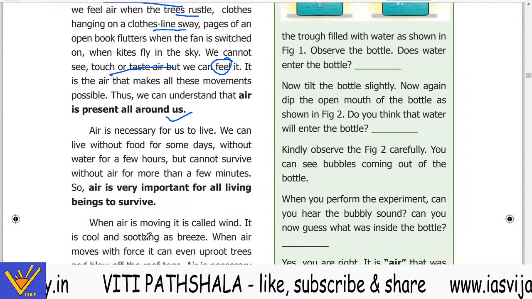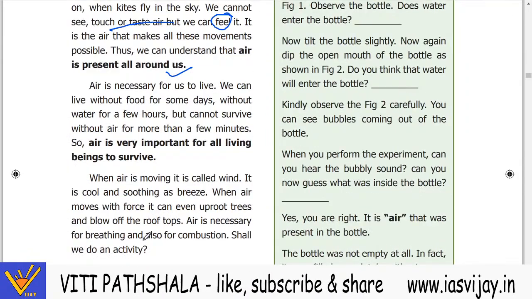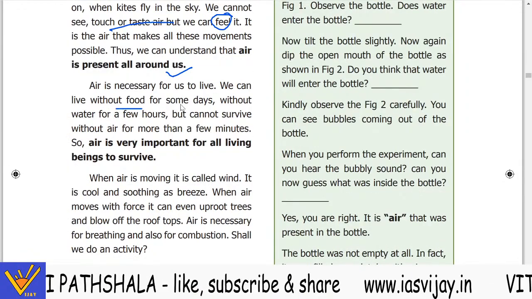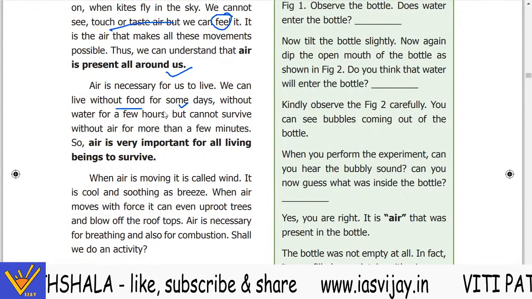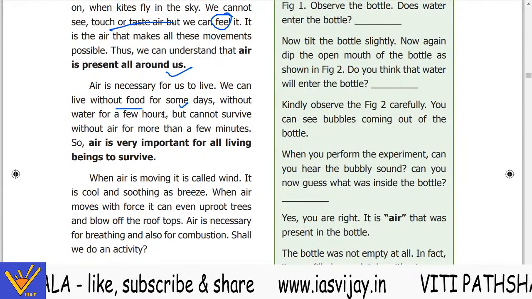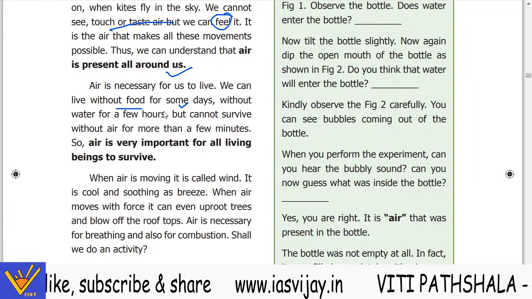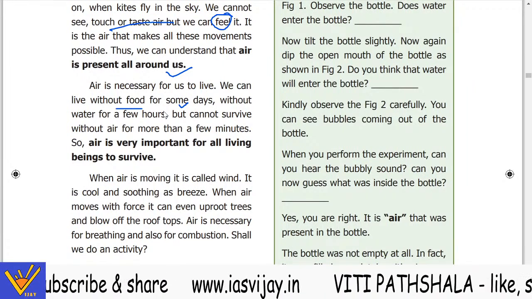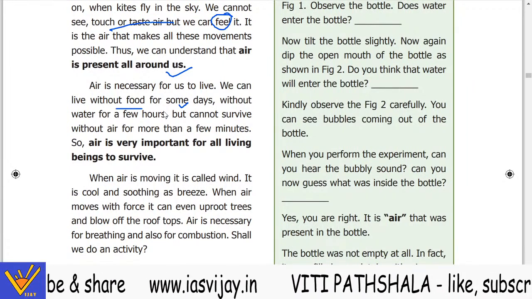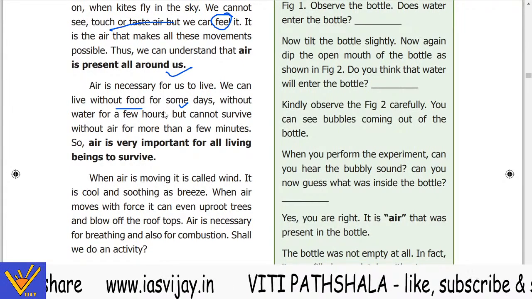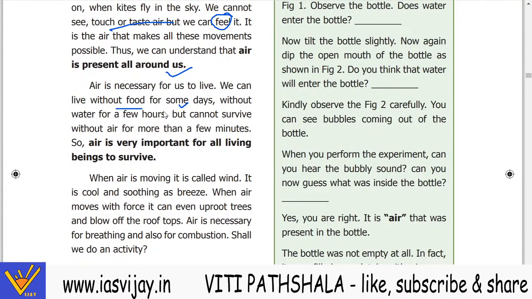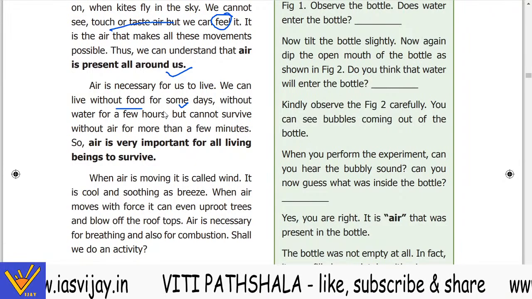Now air is necessary for us to live. We can live without food for some days, without water for a few hours, but we cannot survive without air for more than a few minutes. Air is very important for all living beings to survive. When air is moving, it is called wind.